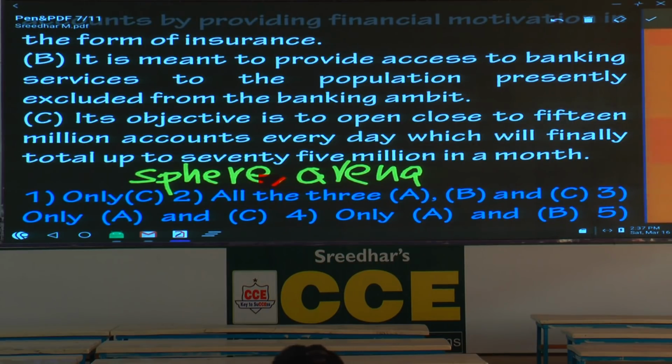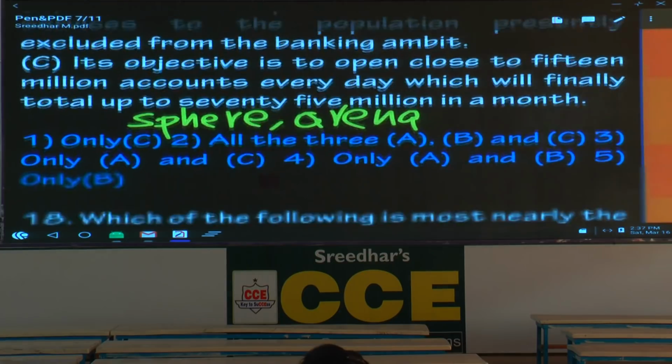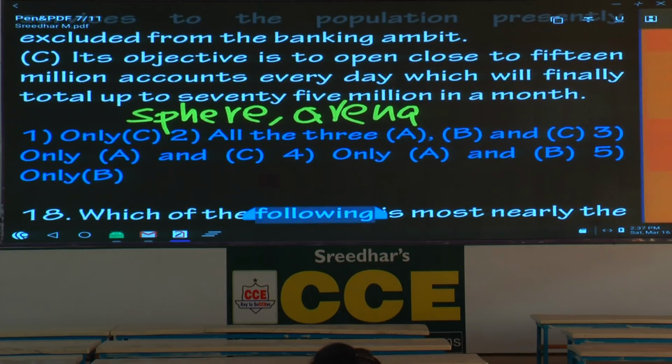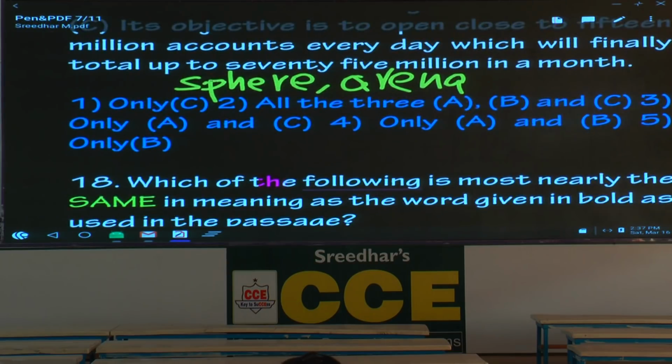Its objective is to open close to 15 million accounts every day, which will finally total up to 75 million in a month. Has it been mentioned anywhere? No. So what is the answer here? Only A and B. Which option says that? Fourth option is the answer. Easy one, should not be a problem.